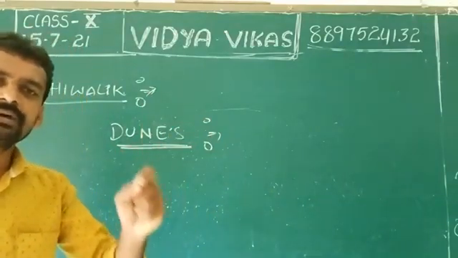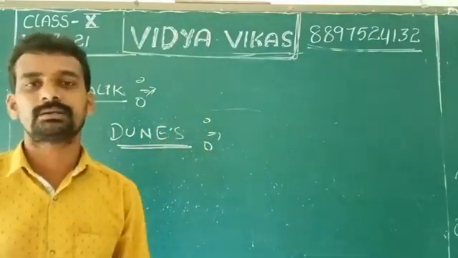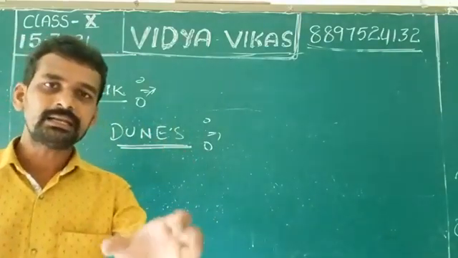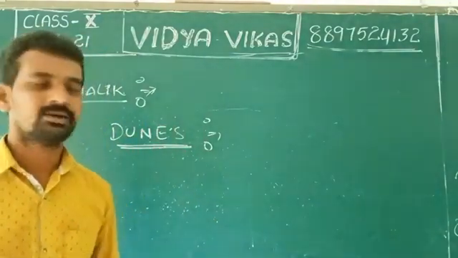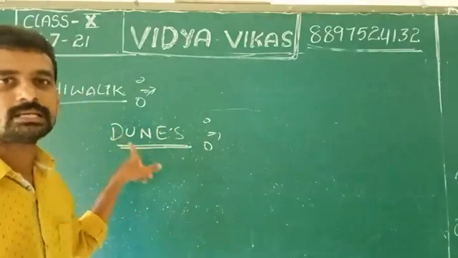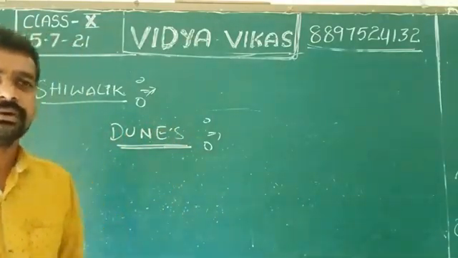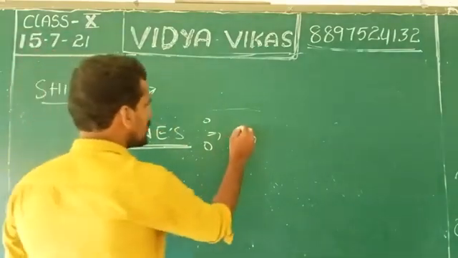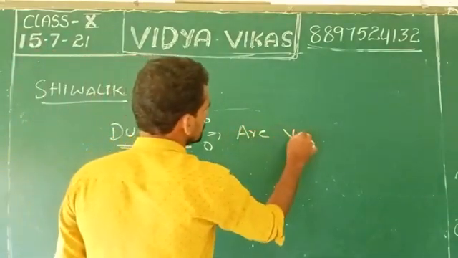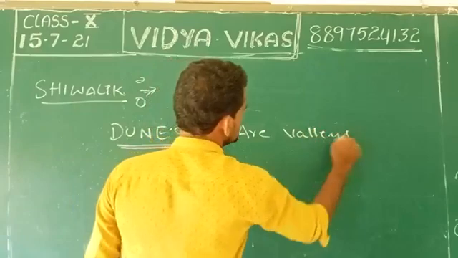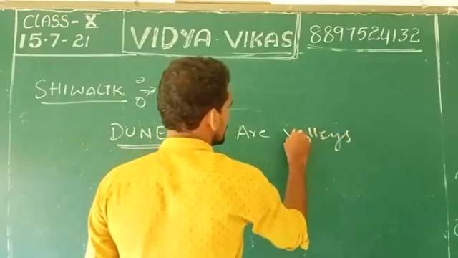This is one of the important relief features which we can find in the Shivaliks. What is a dune? Actually, dunes are valleys, a kind of valley.